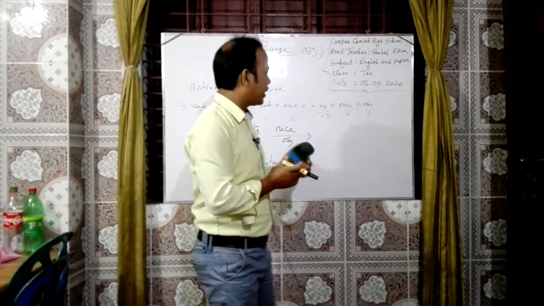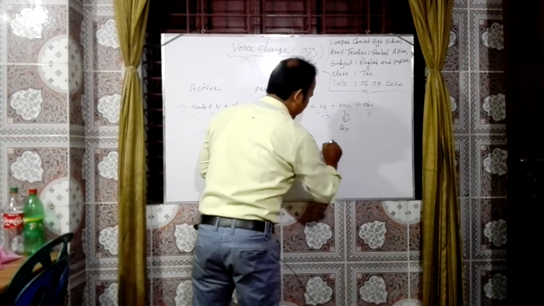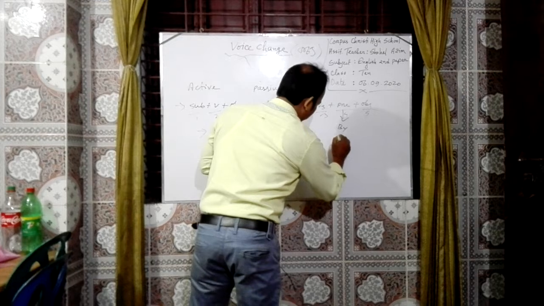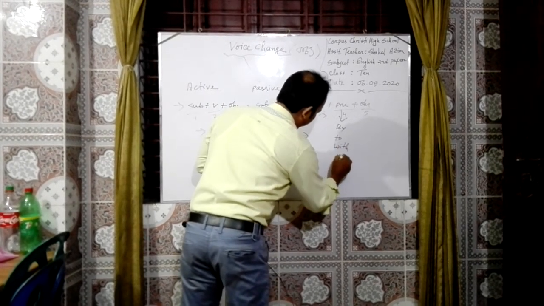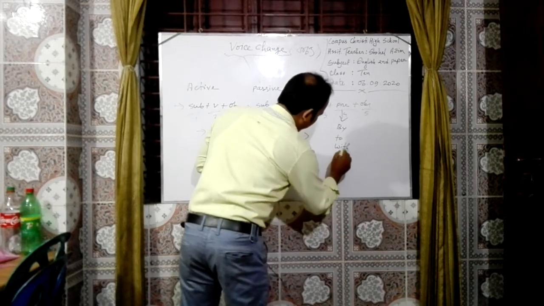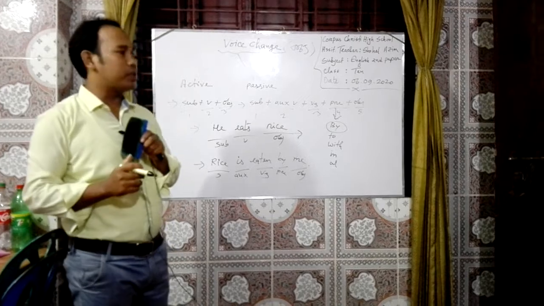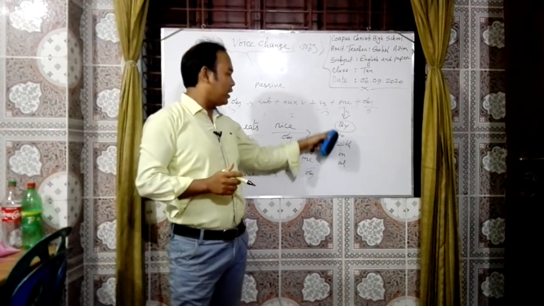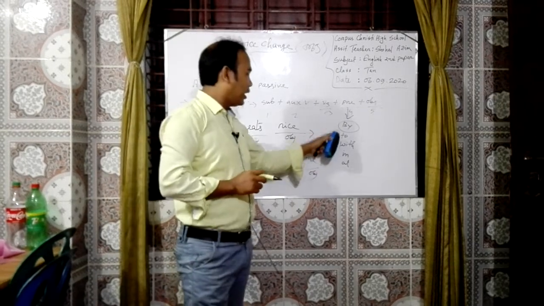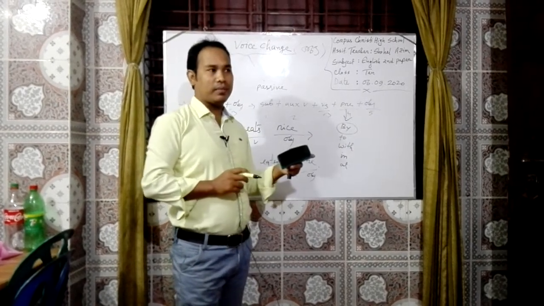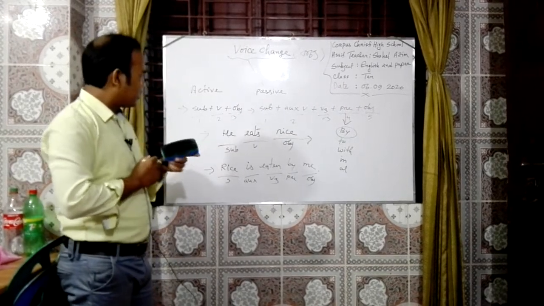As prepositions, mostly used are by, to, with, and in. We use the preposition according to the demand of the sentence. Okay, now I think you understand these things.